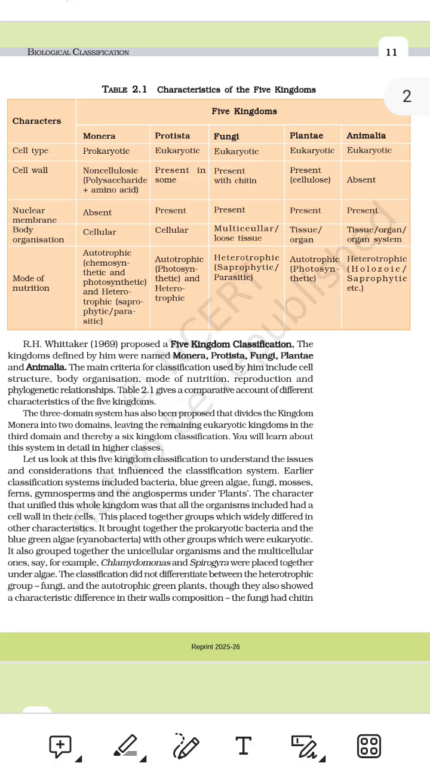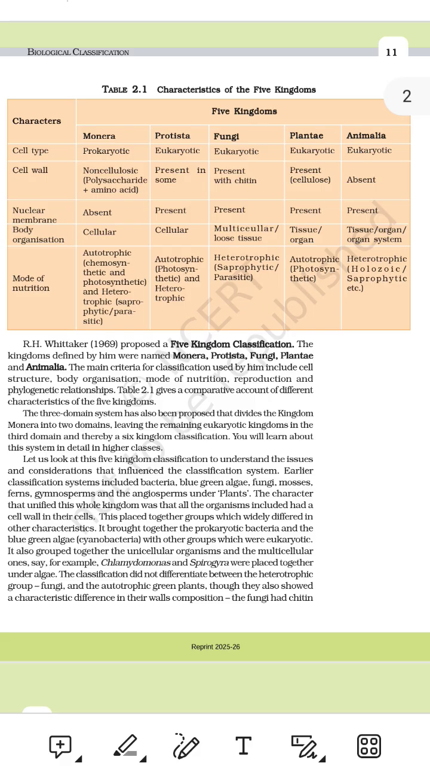3. Nuclear membrane. This means, does the nucleus, the cell's brain, have a cover around it? Think of a nuclear membrane like a wall around a boss's office. It protects the DNA, the instruction manual of life. Kingdom, nuclear membrane present? Explanation.